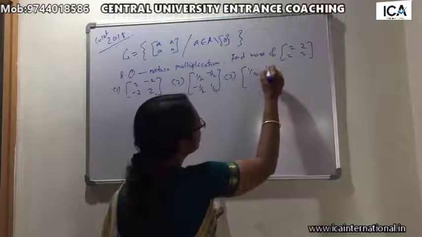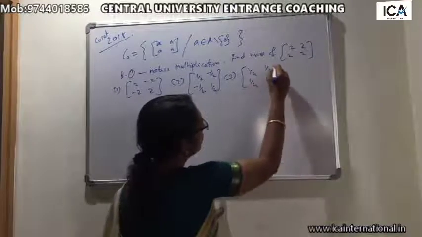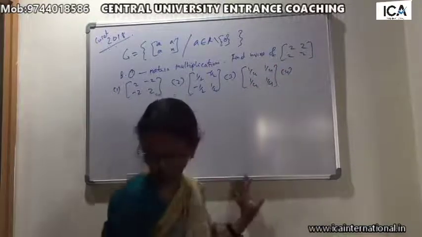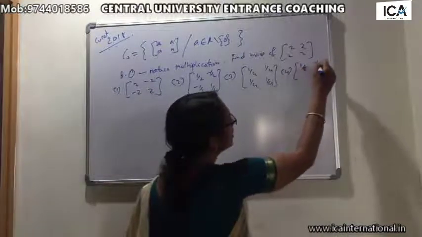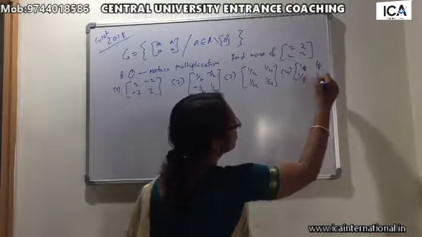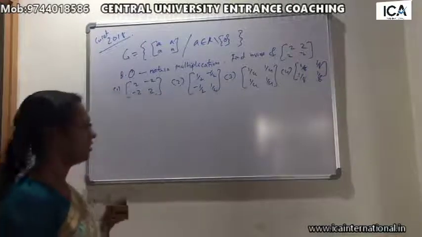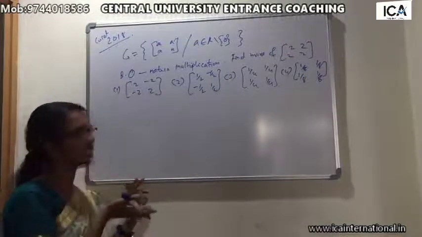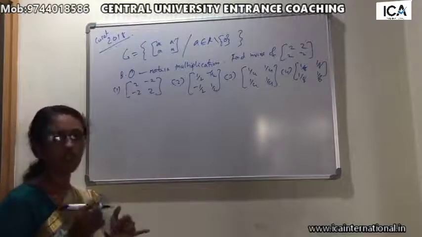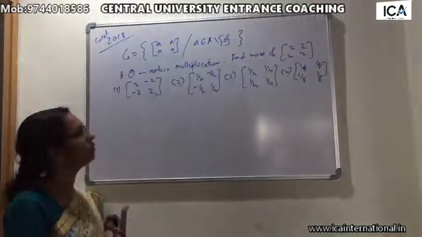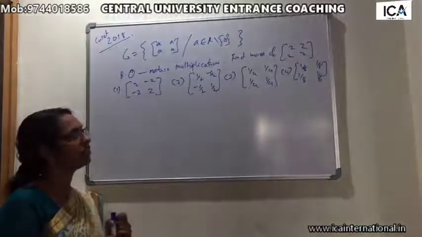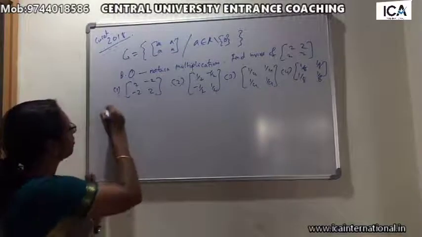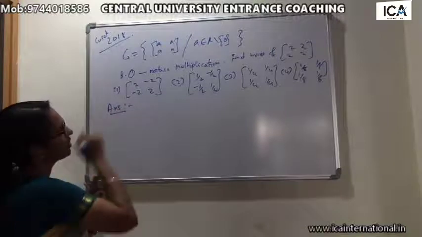Then 1 by 4, 1 by 4, 1 by 4, 1 by 4, and the fourth option is 1 by 8, 1 by 8, 1 by 8, 1 by 8. To find the inverse, as we have explained before, first we have to find the identity in this group G, then we can find the inverse.